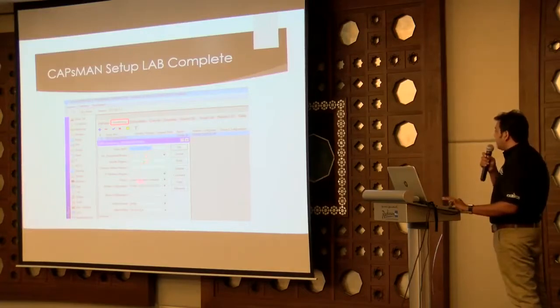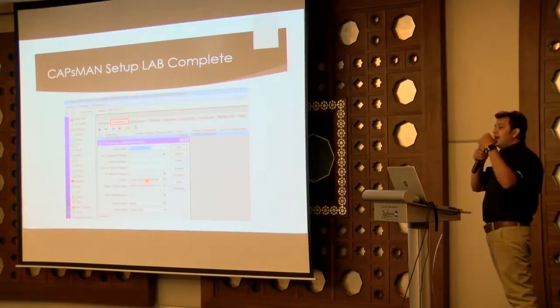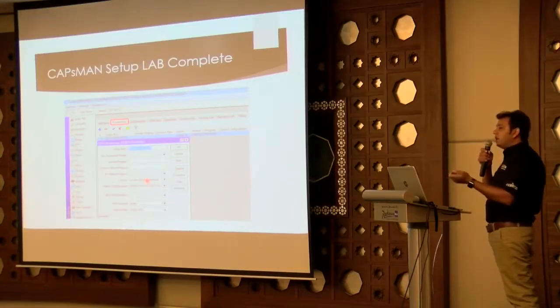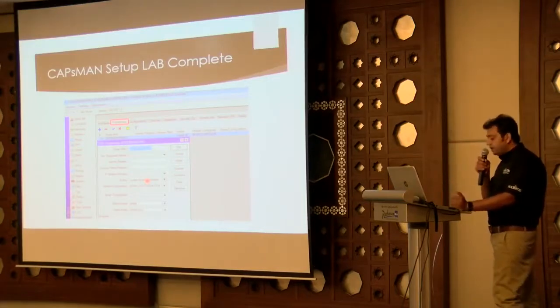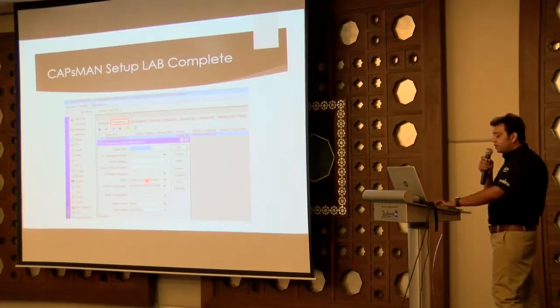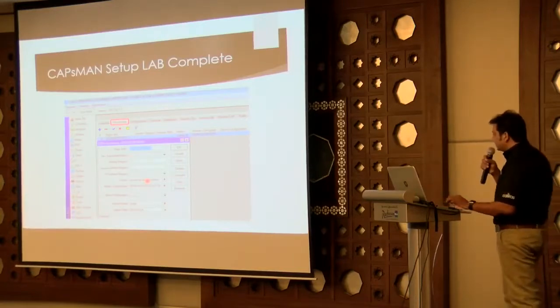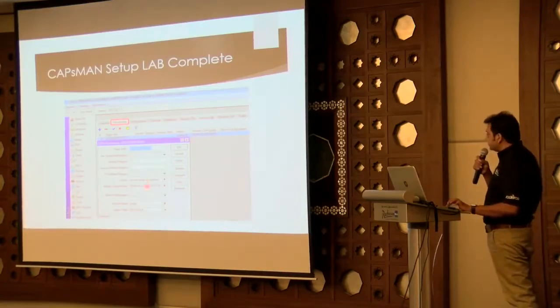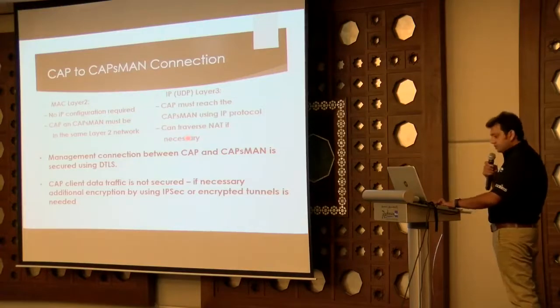And in action, we have to create a dynamic enable to make sure we don't need to add APs statically. It means if any AP comes and gives some information, like the controller IPs or the controller name, it will automatically associate with the CAPsMAN. And the configuration which we made, we will call here. Then just press OK. Now it's ready to use.